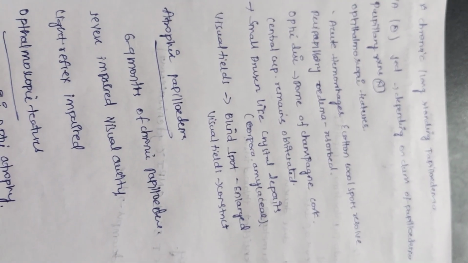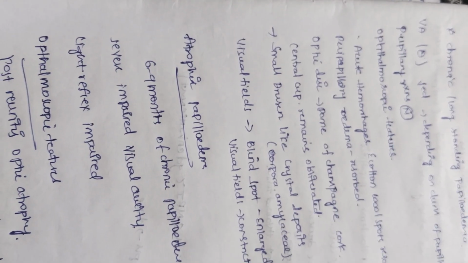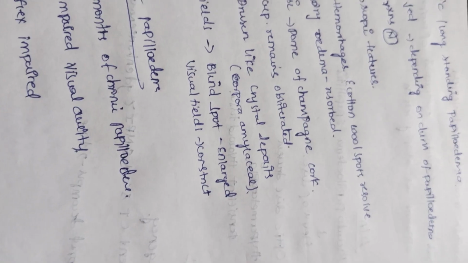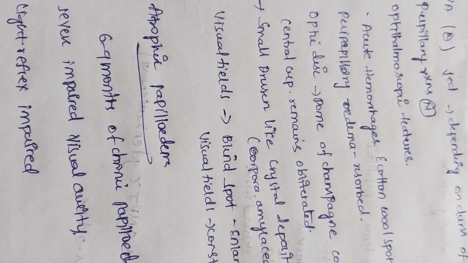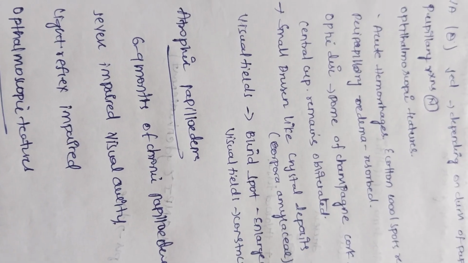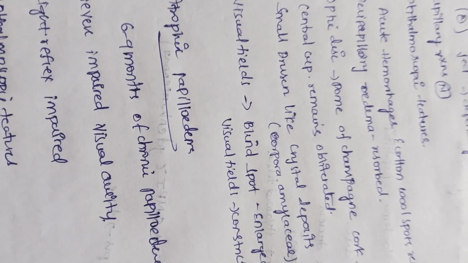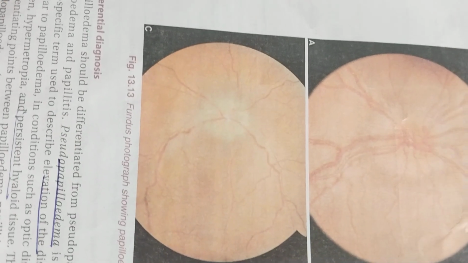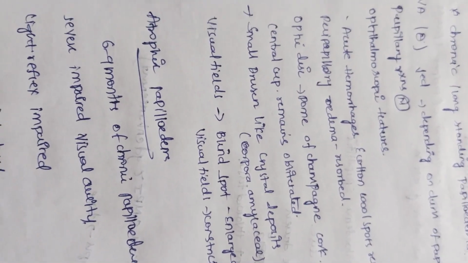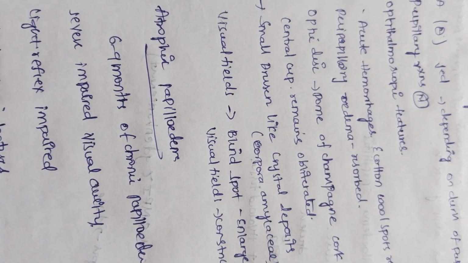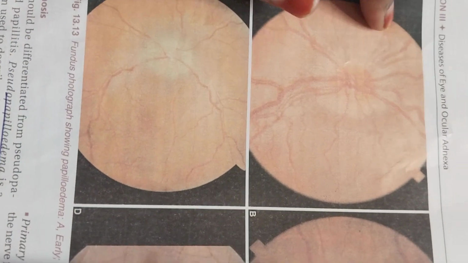Next, chronic long-standing papilledema. Visual acuity will be decreased depending upon the duration of the papilledema. Pupillary reactions are normal. Ophthalmic features: acute hemorrhages and cotton wool spots will resolve, and peripapillary edema will be resolved. This is the third stage. You see the differences. This is chronic, right?